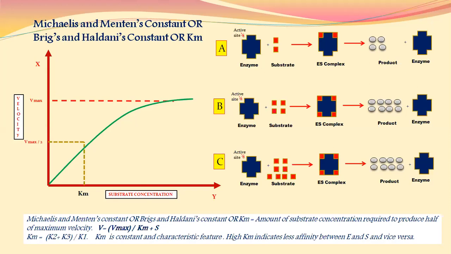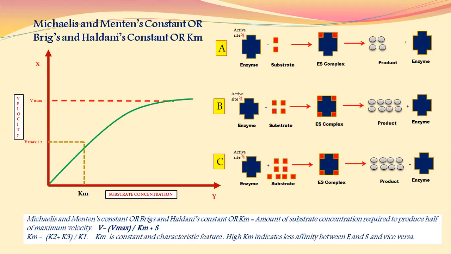On the basis of this graphical representation, V or velocity of enzyme action or reaction can be calculated as Vmax divided by Km plus S. Km is constant and characteristic feature of each and every enzyme.